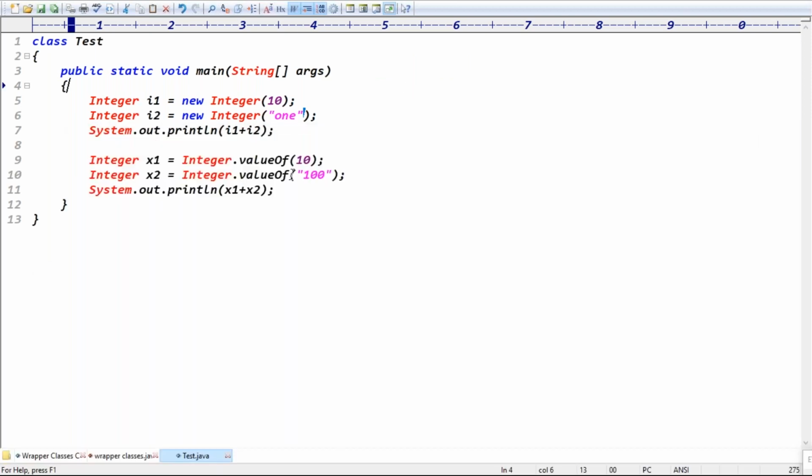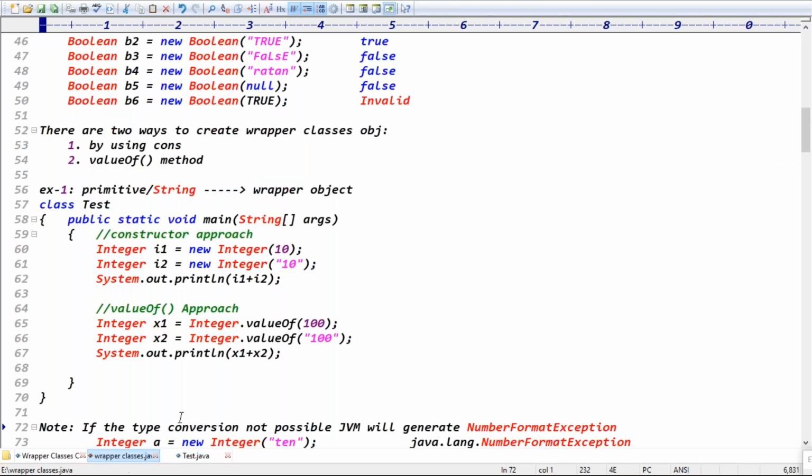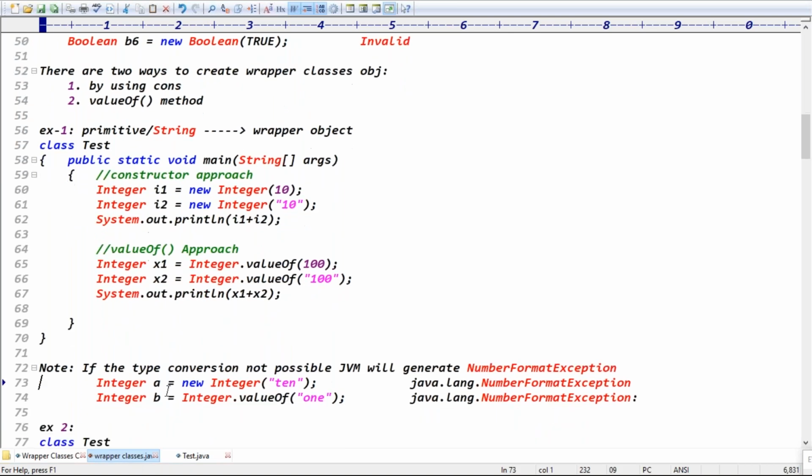So if you are unable to convert this string into integer format, then you'll get the exception. Which exception gets thrown here? Number format exception, right? See these two cases: Integer a equal new Integer of "ONE1", ONE1 is unable to convert into integer format. Even in the valueOf method, Integer.valueOf, here we are passing ONE1, right? If it is unable to convert into integer format, then we'll get the exception, number format exception, right? Is it clear now? Simply, if the type conversion is not possible, the JVM will generate a number format exception, right?